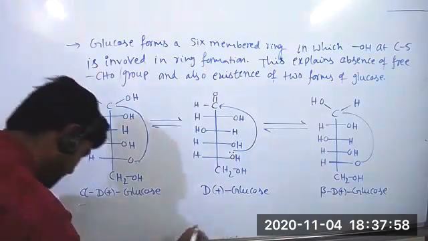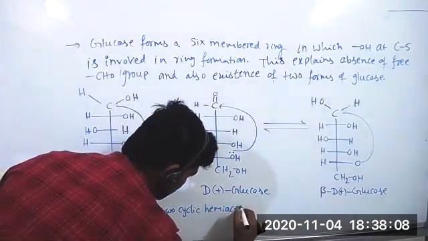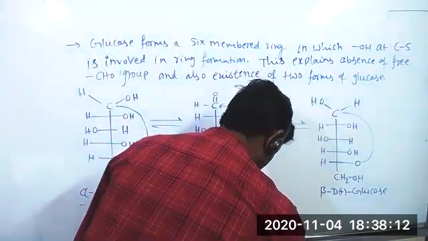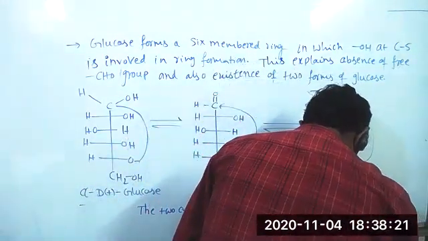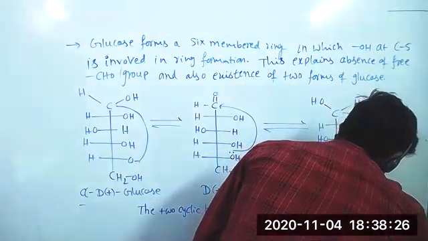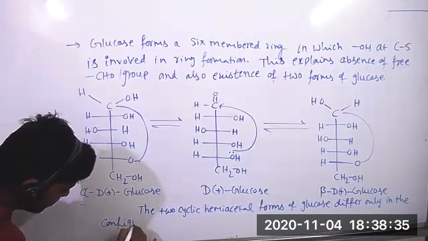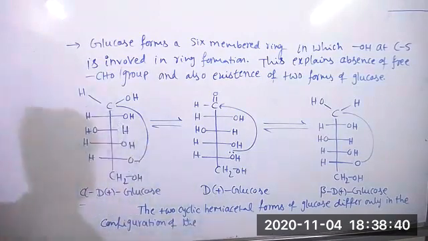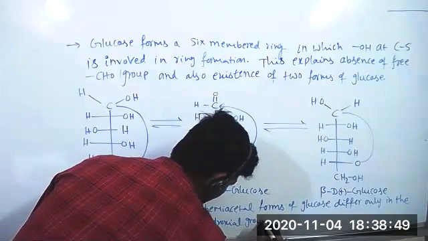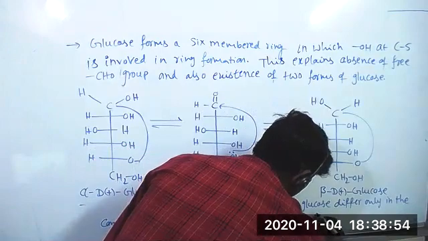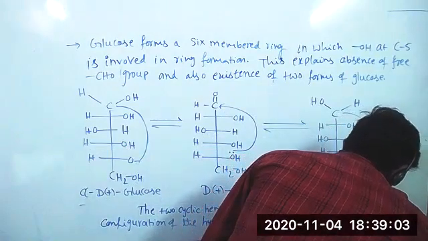The two cyclic hemiacetal forms of glucose differ only in the configuration of the hydroxyl group at C1, called the anomeric carbon.